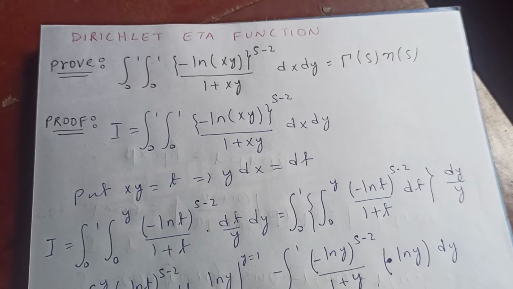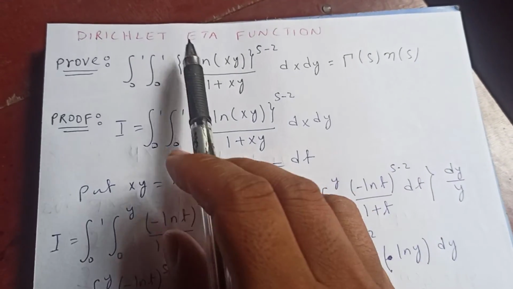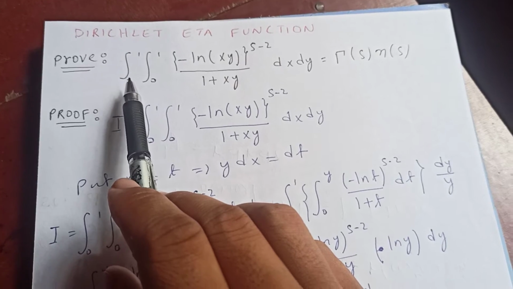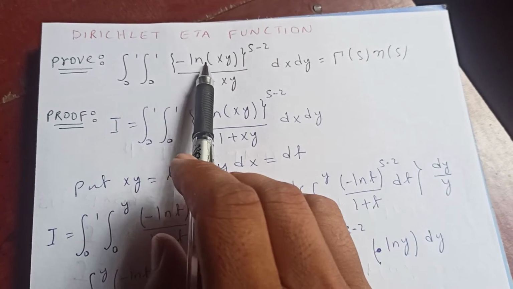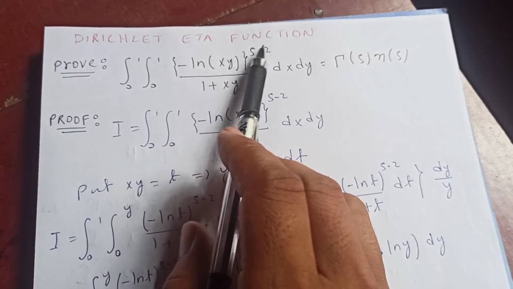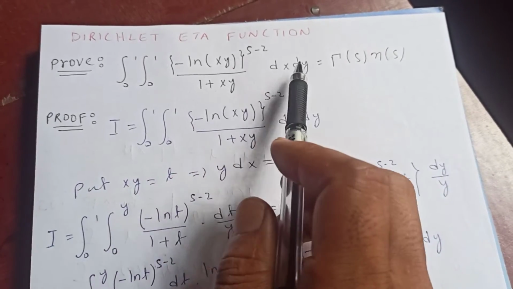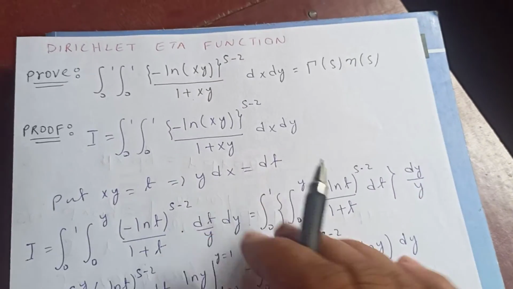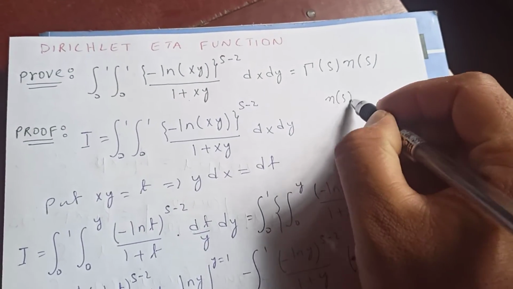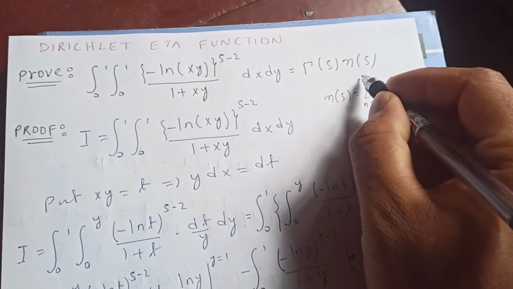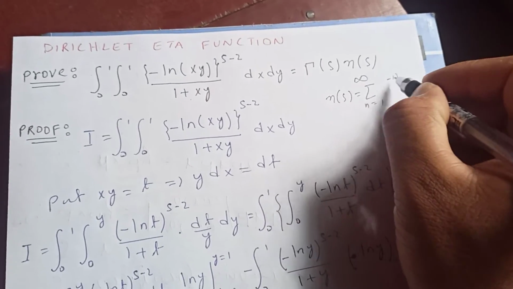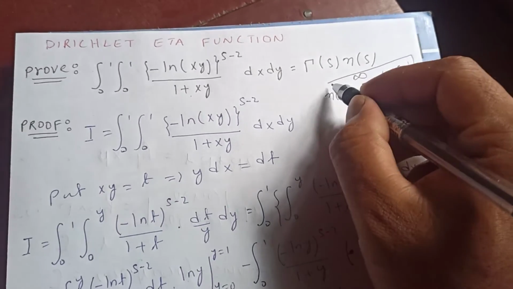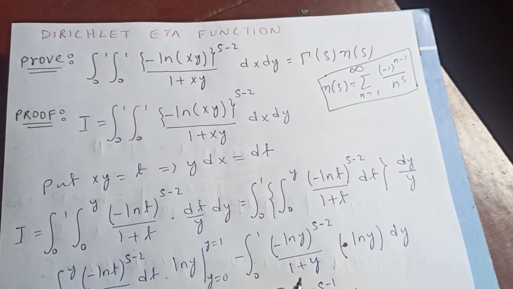Today let's see another eta function, the Dirichlet eta function. We are going to prove that the double integral from 0 to 1 of (negative log of xy) to the power s minus 2 upon 1 plus xy, dx dy, is gamma s eta s. And eta s is nothing but the sum from n equal to 1 to infinity of negative 1 to the n minus 1 upon n to the s. This is the definition of the eta function.